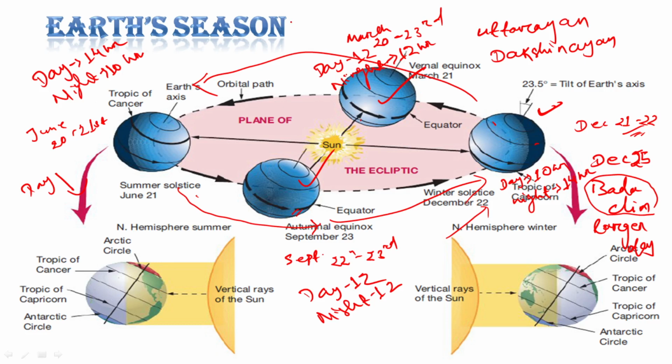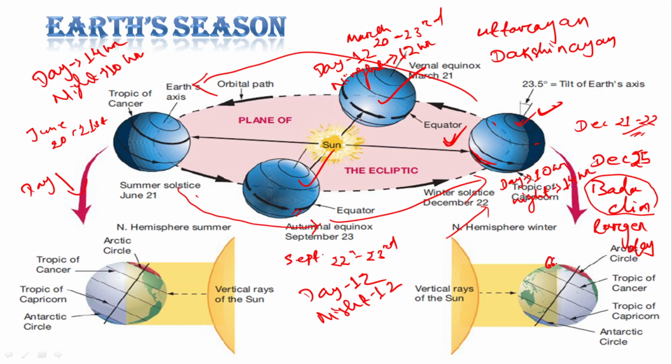So these are the terminologies and the phenomenon I have explained. Then let's talk about the polar region. What about the polar region? During the December solstice at this position, the sun's direct illumination is at the southern tropics and there is almost zero solar incidence in the northern polar region, that is above 66.5 degree latitude.